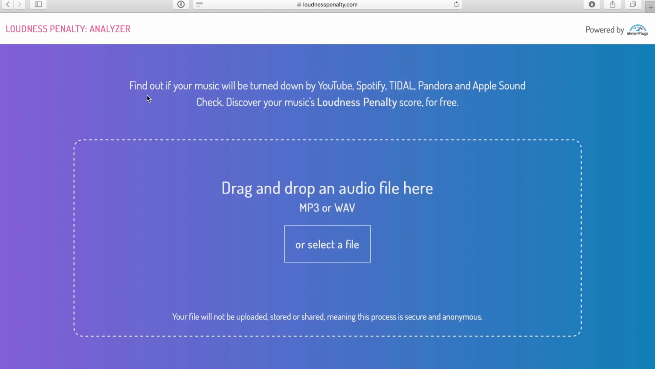Loudness Penalty. Find out if your music will be turned up or down by YouTube and so on. It's free. You just drag your track in, press a button, boing, and it tells you how much all the various platforms will turn your track up and down. So you could just use that if you wanted.